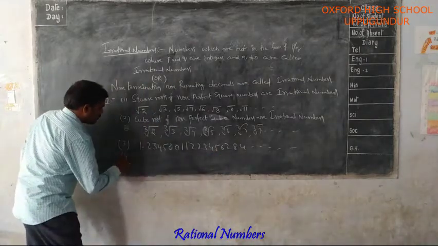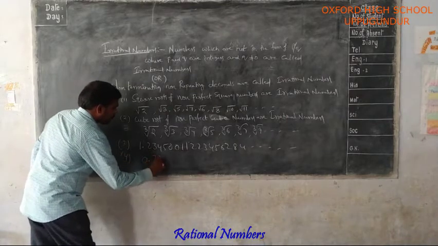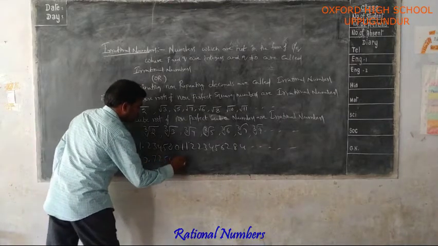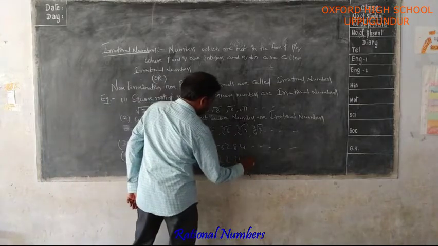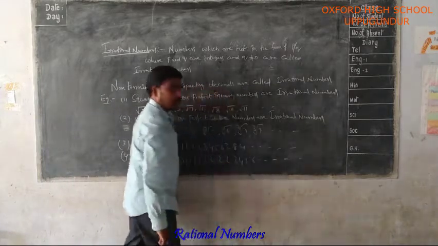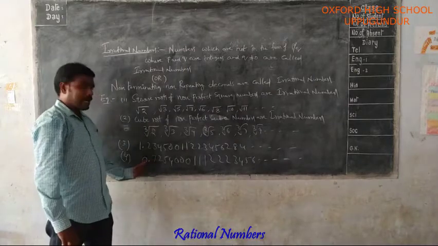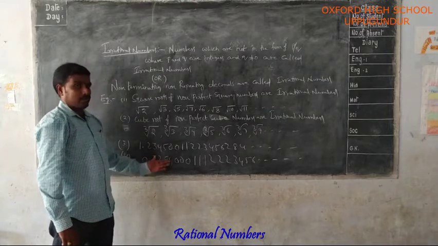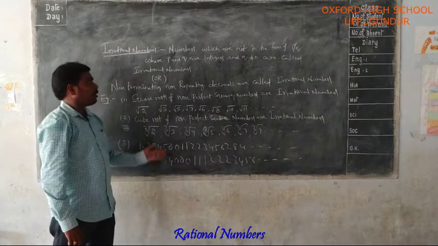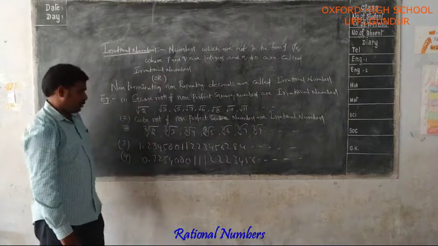Similarly, you can write any example, like 0.7254001112223456. These types of decimal numbers are also irrational numbers.